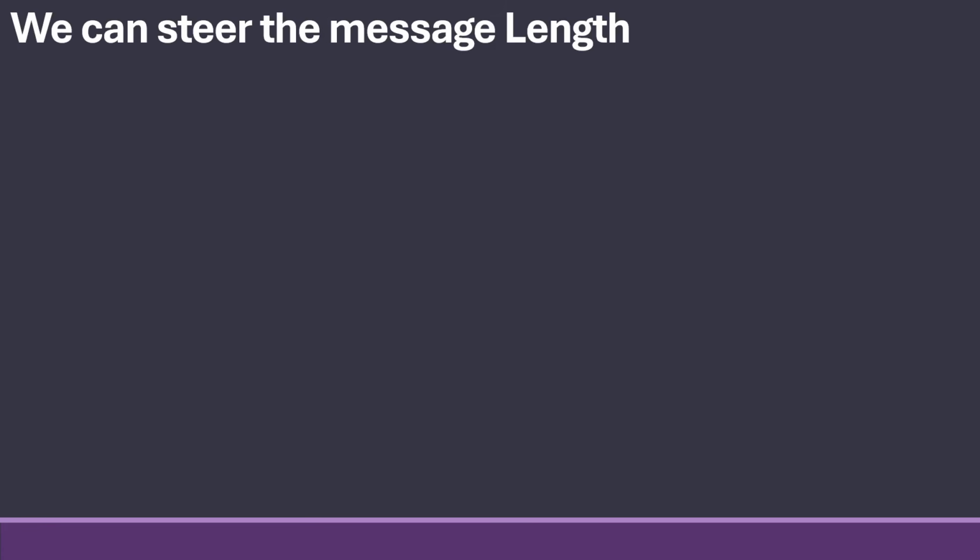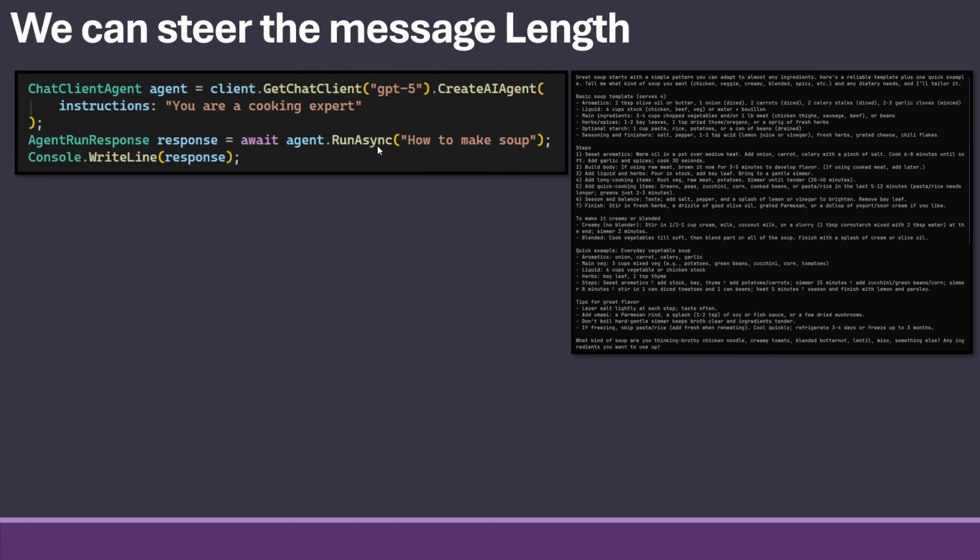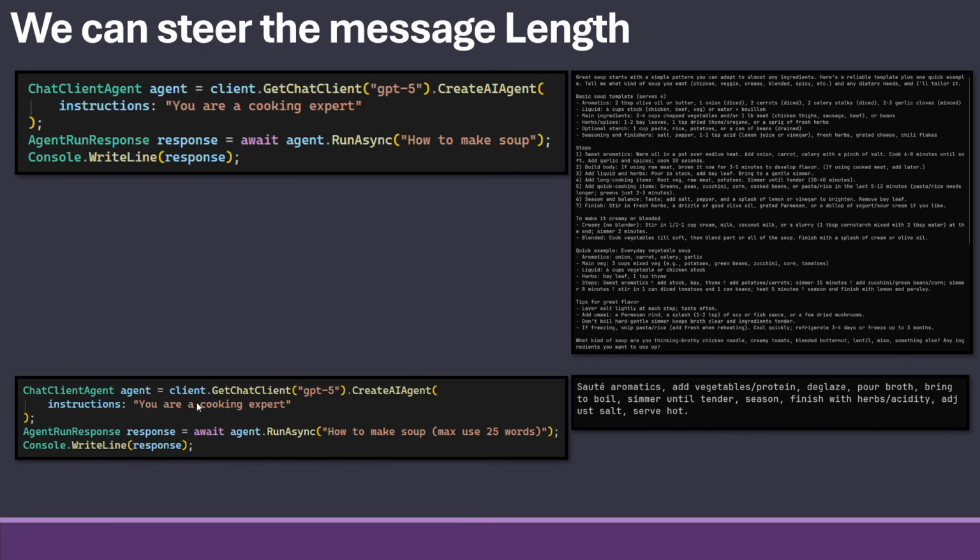And what you can do with these options, you can, for example, go in and steer the message length. So we saw before, we said how to make soup, and it gave back a long answer of that. But I could just as easily go in, either in the instructions or the user by itself. Just for example, say max use 25 words.